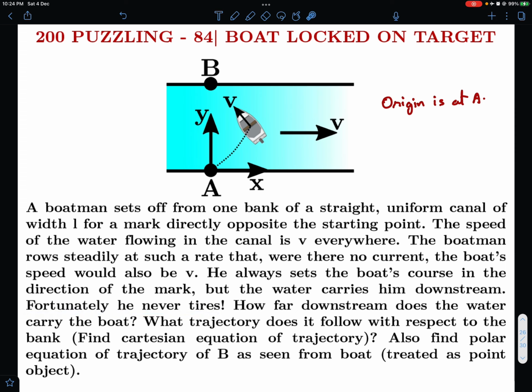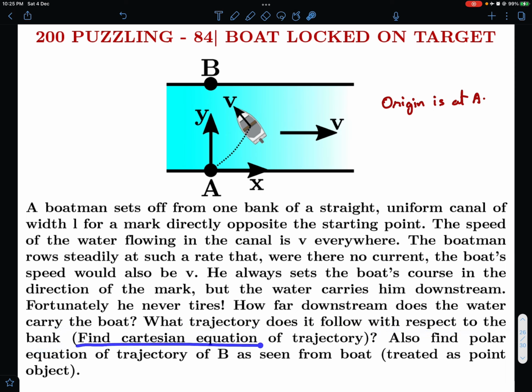Fortunately, he never tires. And why the author has written this, you can realize when you start analyzing the problem. How far downstream does the water carry the boat? So finally, when he reaches the opposite bank, you have to tell how far he will be from point B. What trajectory does it follow with respect to the bank? So the question in the book just ends here.